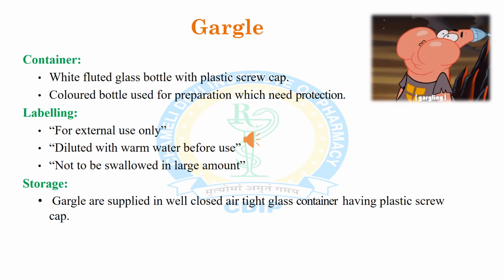Next, labeling. The container should be labeled for external use only. The direction for proper dilution should be stated on the label, such as dilute with warm water before use, not to be swallowed in large amount. And the last one is storage condition. Storage condition is also mentioned on the label, that is, gargles are supplied in well closed airtight glass containers having a plastic screw cap.